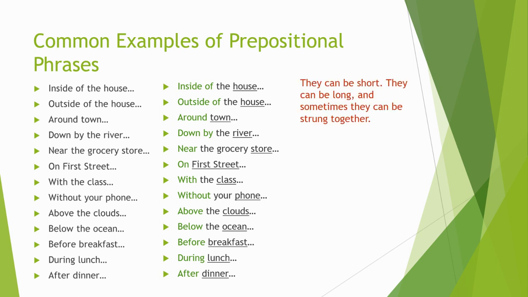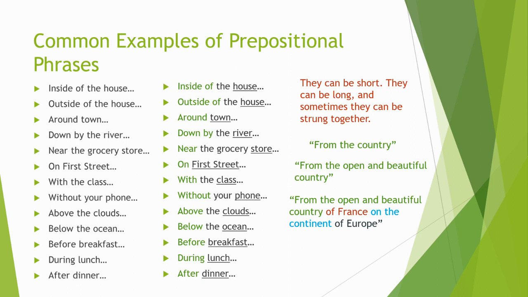Now, they can be short. Prepositional phrases can be short. From the country. Short phrase. They can be long. From the open and beautiful country. And sometimes they can be strung together, one prepositional phrase after the other, and sometimes you can create long monstrosities such as this. From the open and beautiful country of France, on the continent of Europe. Whole bunch of prepositional phrases working together. Now, I don't necessarily recommend writing like this, but just recognize that it can happen.